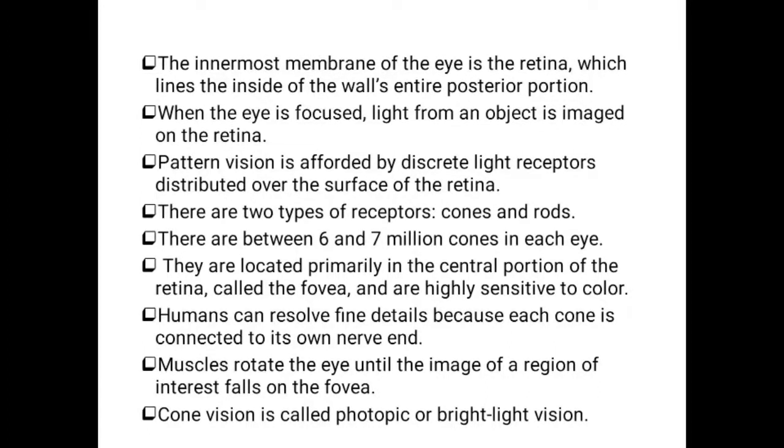Cone vision is also called photopic or bright light vision. As we already said, cones are mainly sensitive to color and are present only in the fovea region. Nearly 6 to 7 million cones are present. Cones are mainly for photopic or bright light vision.